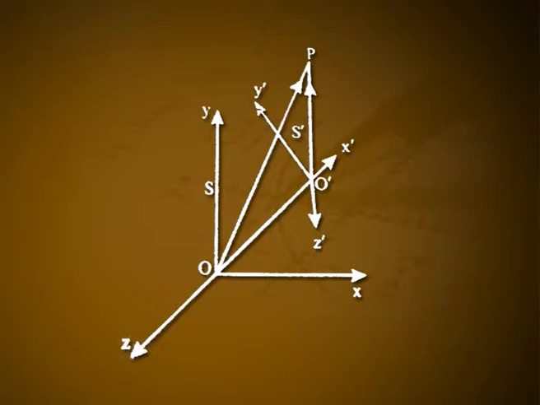Proof. In figure 2, S is an inertial frame of reference and S dash is another frame which moves along a straight line with a constant velocity v with respect to S. To begin with, at time t equal to 0, let us assume that their origins coincide. After a time t, the frame S dash reaches the position O dash. The distance travelled by the frame S dash in time t is OO dash.